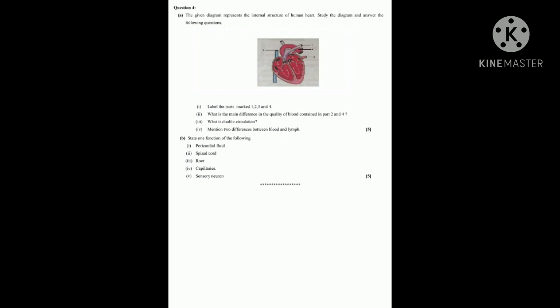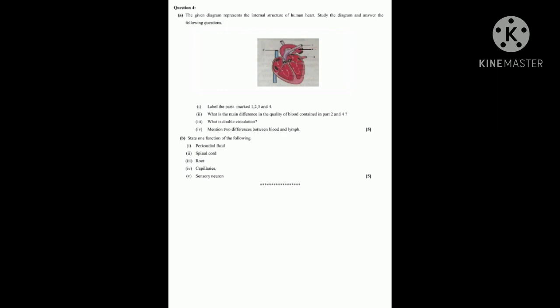You have to write the main function, because our body cells will get the nutrients and oxygen through the capillaries. It is helpful for the exchange of nutrients and oxygen between the blood and tissues. So it takes place through the capillaries.